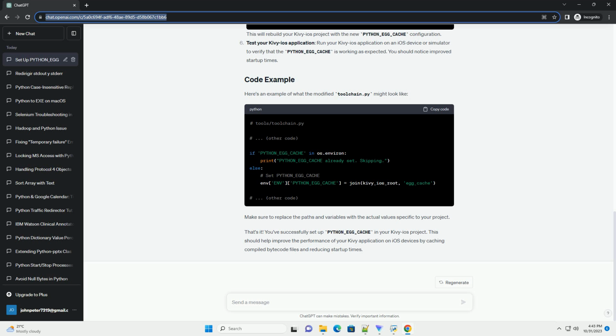Here's an example of what the modified toolchain.py might look like. Make sure to replace the paths and variables with the actual values specific to your project. That's it. You've successfully set up PYTHON_EGG_CACHE in your Kivy iOS project. This should help improve the performance of your Kivy application on iOS devices by caching compiled bytecode files and reducing startup times.